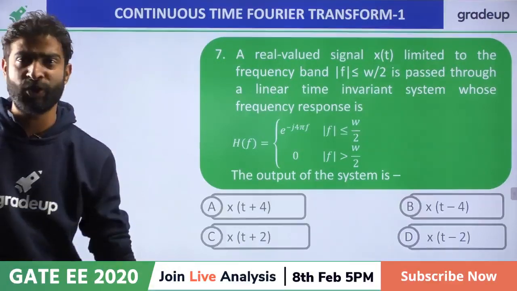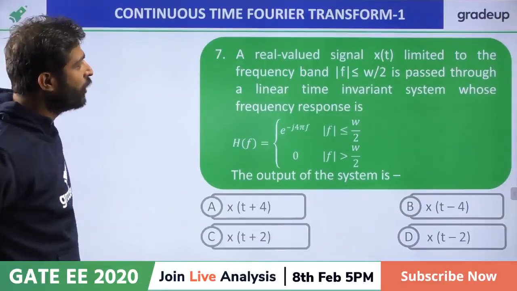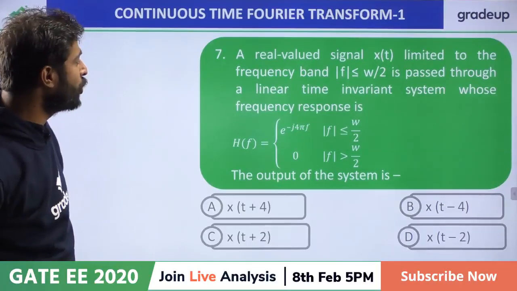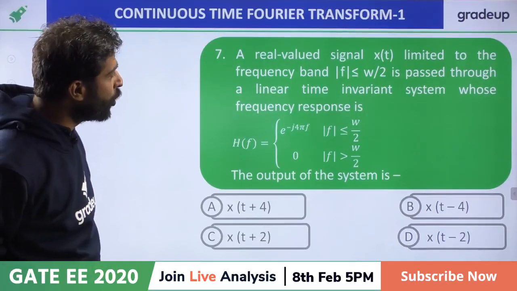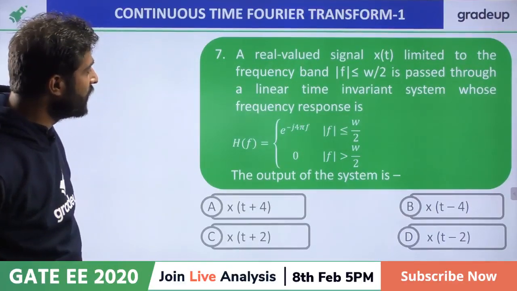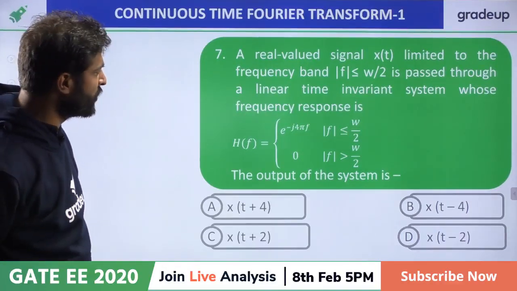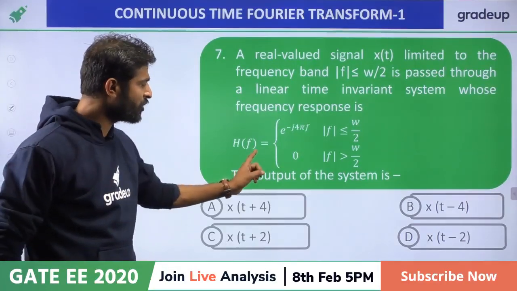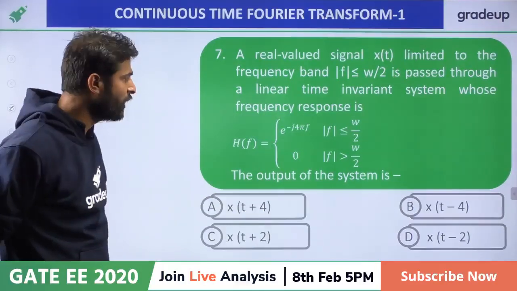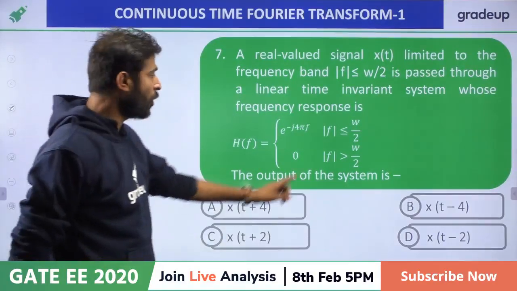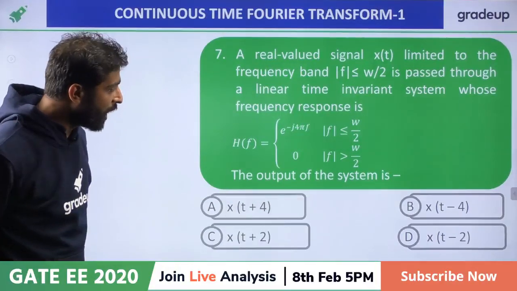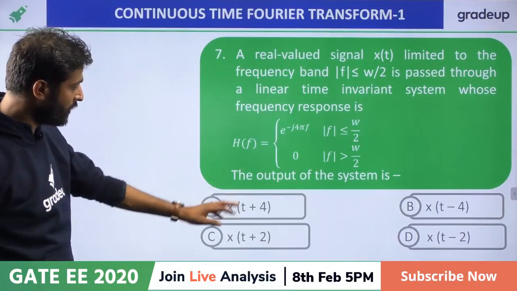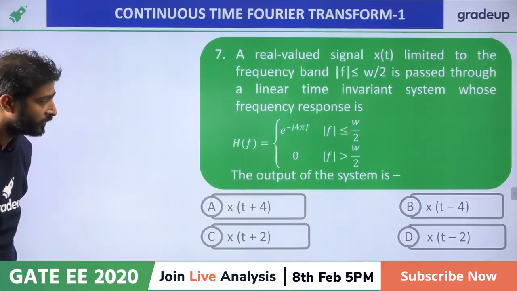Can anybody give me the answer for this question? A real valued signal x of t limited to the frequency band mod of f less than or equal to omega by 2 is passed through a linear time invariant system whose frequency response h of f equals e raised to power minus j 4 pi f when mod of omega is less than omega by 2 and 0 otherwise. The output of the system is A, B, C, D. Can anybody give me the answer?